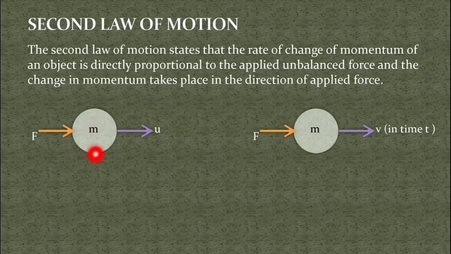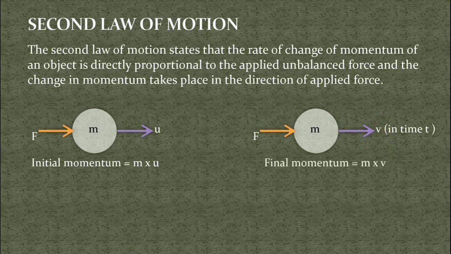Now in this condition, we can write the initial momentum of the object as the product of mass, that is m, and initial velocity, that is u. So initial momentum is equal to m into u. And in this condition, again we can write final momentum is equal to mass, that is m, into final velocity v.